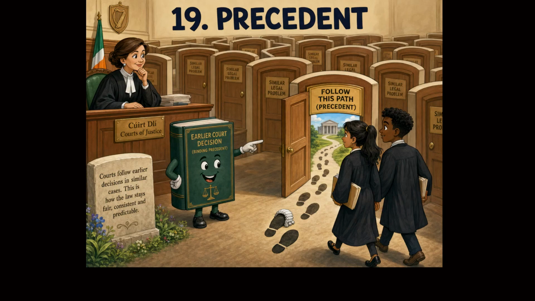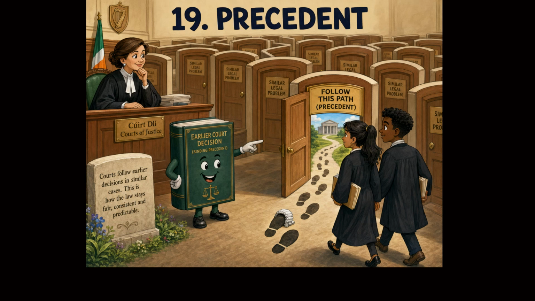19. Precedent. A precedent is an earlier court decision that helps judges decide later cases involving similar legal questions. For example, a lawyer is hired by a school worried about an accident that took place on its sport field.